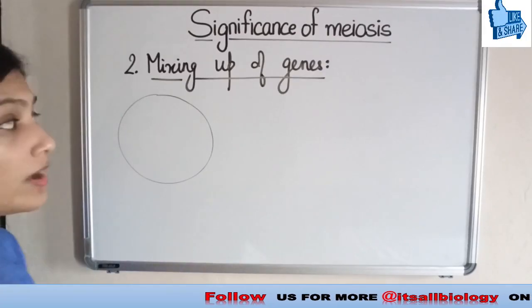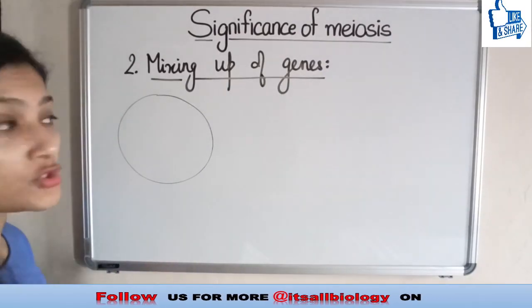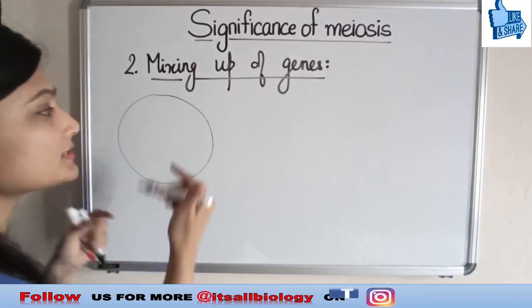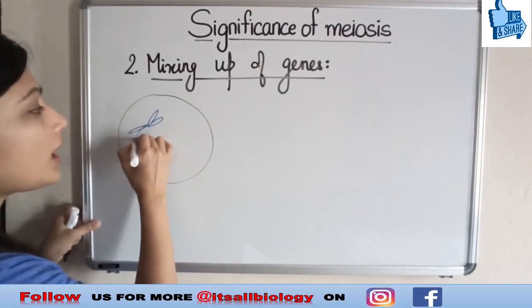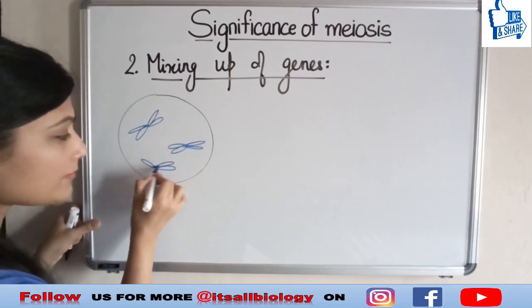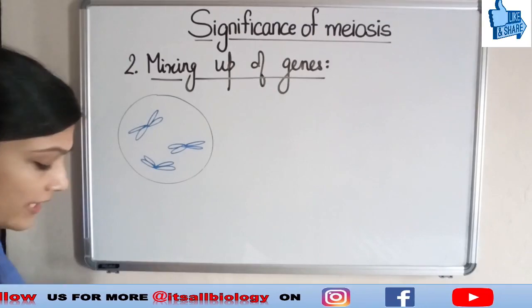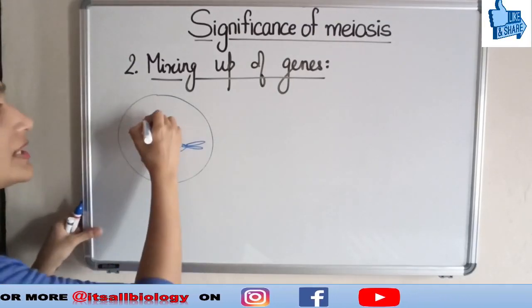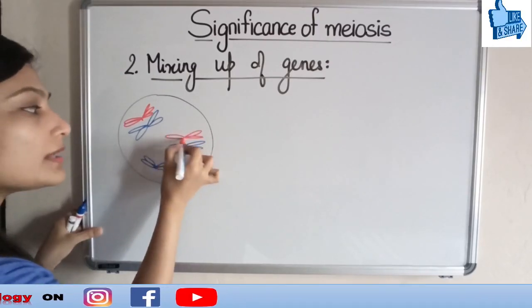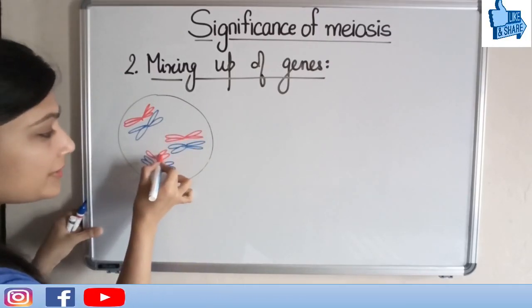My cell now has two types of chromosomes, because we are talking about meiosis and sex cells. So it is going to have both a mother's chromosome and a father's chromosome. I am going to take two colors here to represent them. The red one represents one parent's chromosome and the blue one represents the other parent's chromosome.